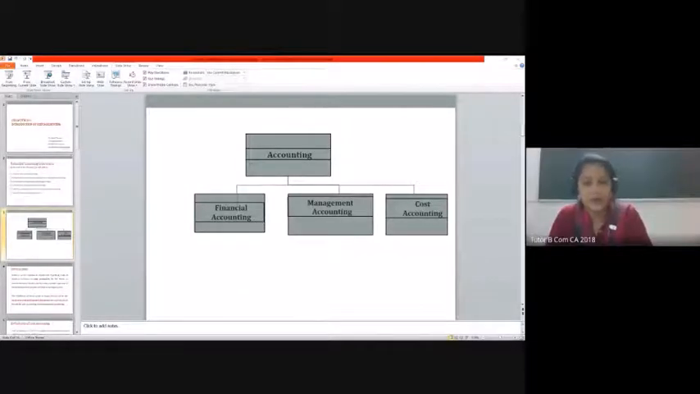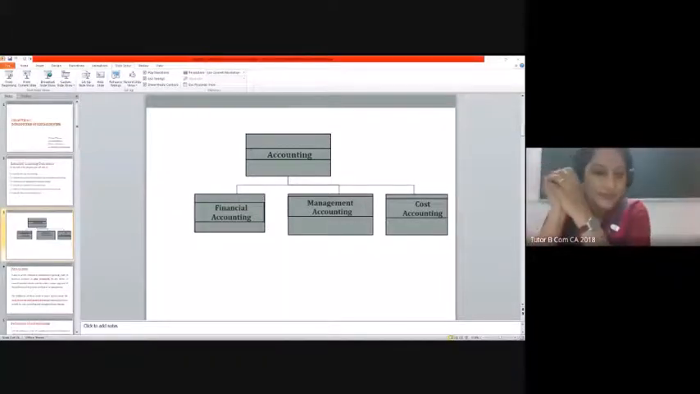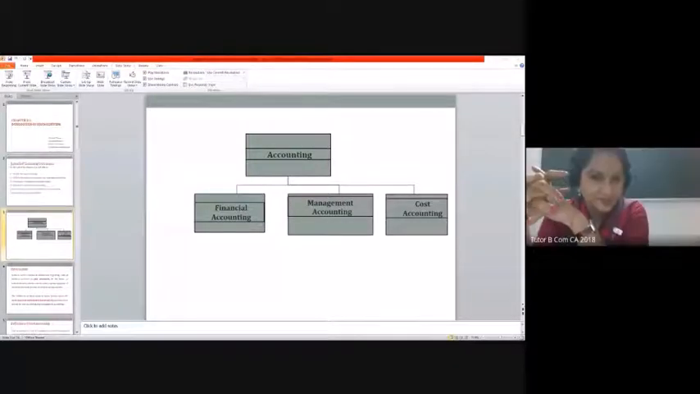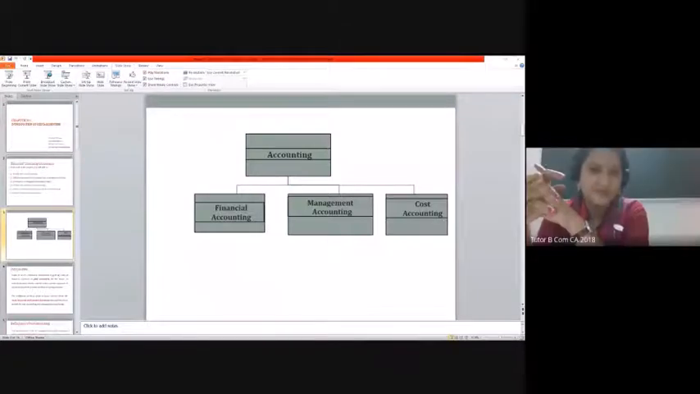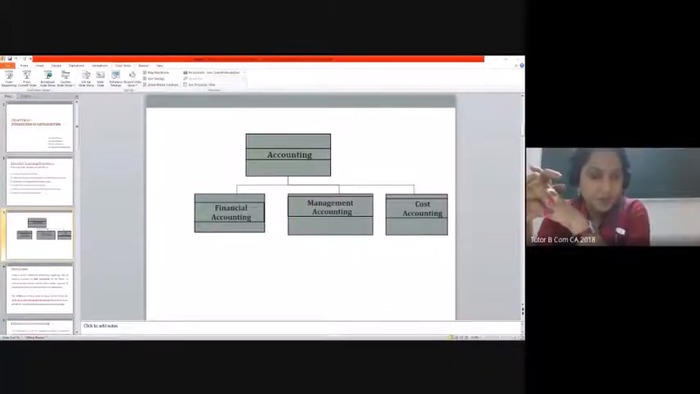Okay, good. Muhammad, can you explain a little more on that? Yes. So we yesterday studied about introduction to cost accounting. There are three categories of accounting. They are financial accounting, management accounting, and cost accounting. Could you tell what are the primary functions of these three?